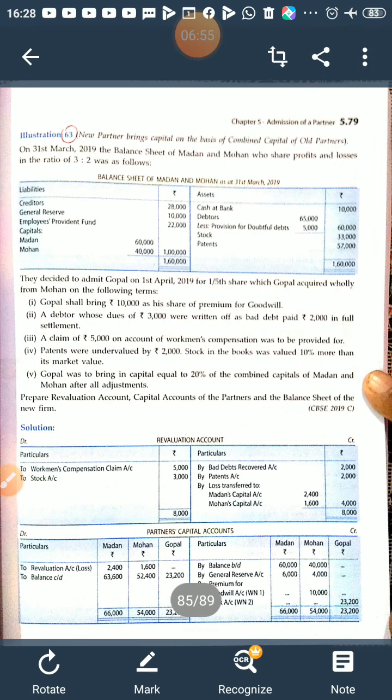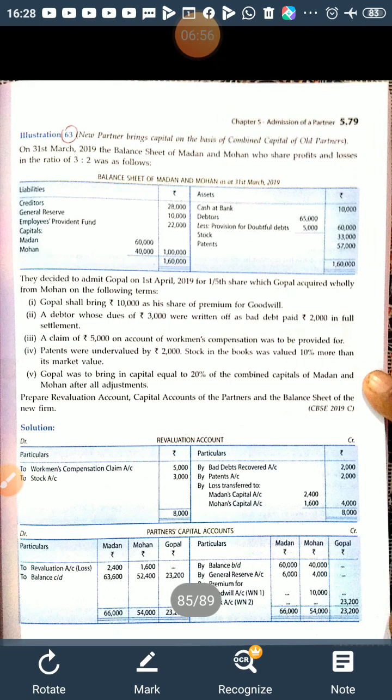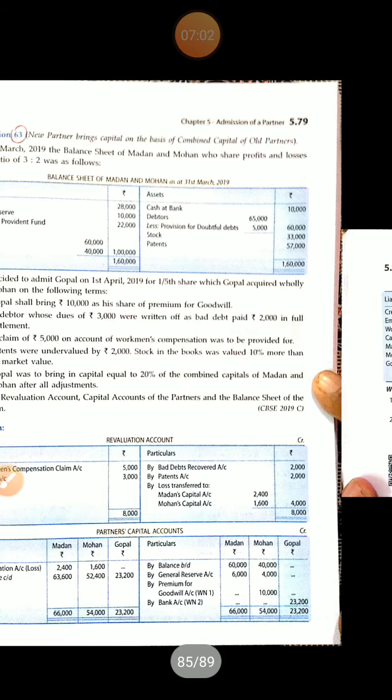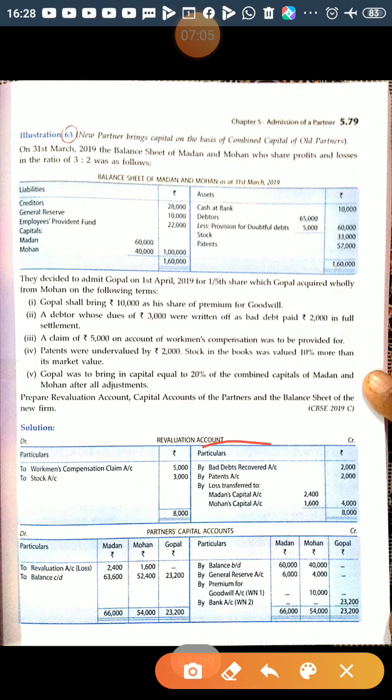Although they have followed the first one, this can also be the way. If you are following the second alternative, means if you are passing a combined journal entry, instead of by bad debt recovered account you can write by bank, right?